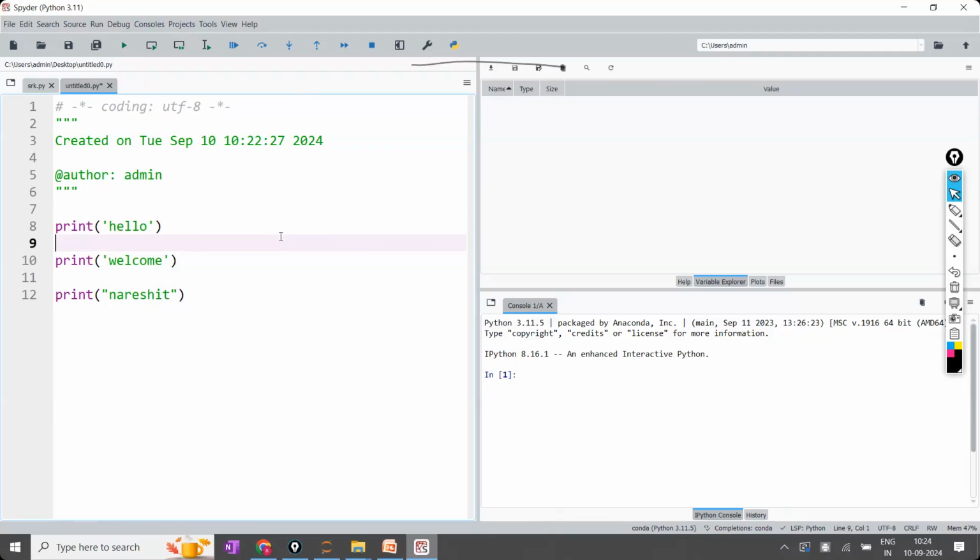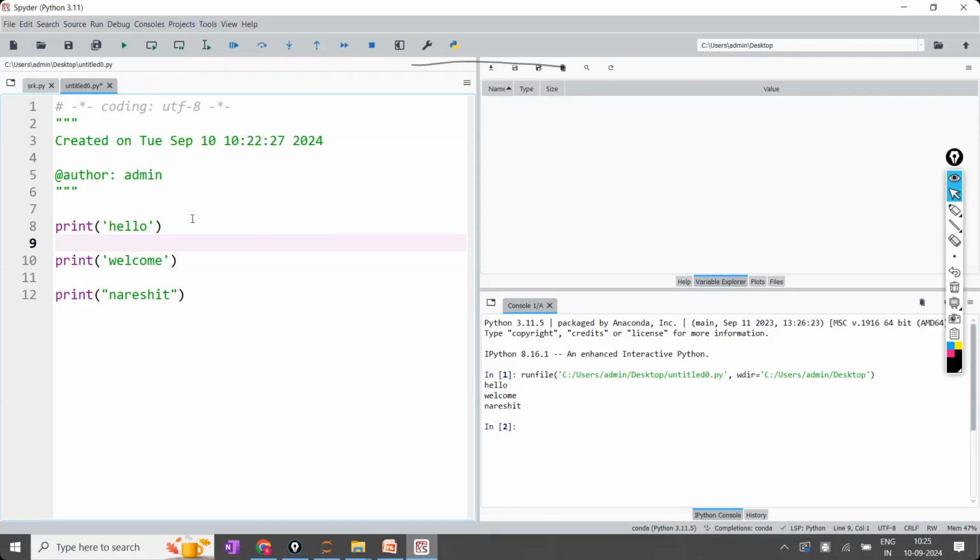How many lines have I written in the Python code? Total, 12 lines are there. Out of 12 lines, some are comments, some are empty, but total 12 lines are there. I want to execute all the 12 lines at a time, means this is the one. You have to click on this. Run file. Run file means all the lines, the entire file will be executed. Once you click on this, see, print hello, welcome, Naresh IT. 3 of them are executed at a time. The entire file was run.